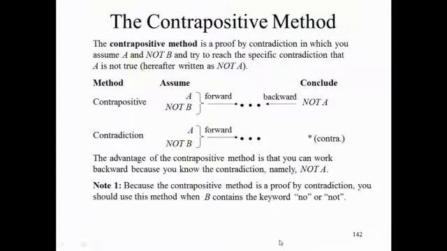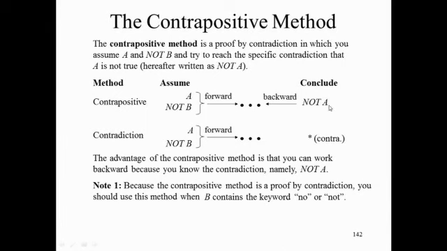All right, now, again, because the contrapositive method is a proof by contradiction, you should use the contrapositive method under exactly the same circumstances that you would think about using the contradiction method, namely when? When in the conclusion you see the words no or not. When you see the keywords no or not in the conclusion or anywhere in the backward process. Exactly.